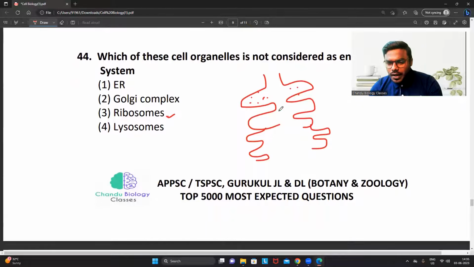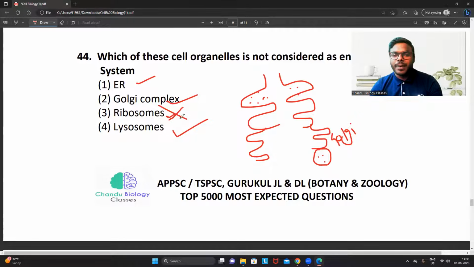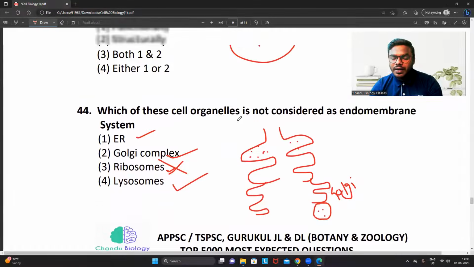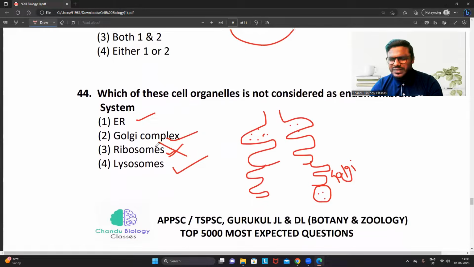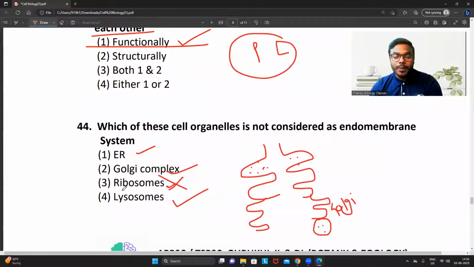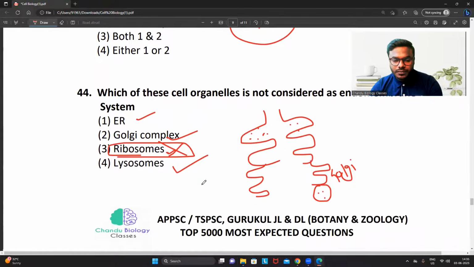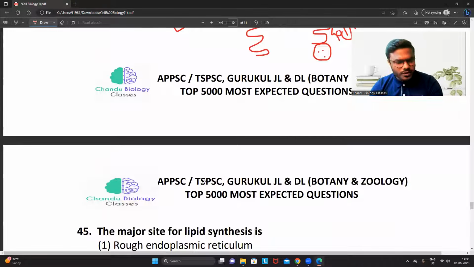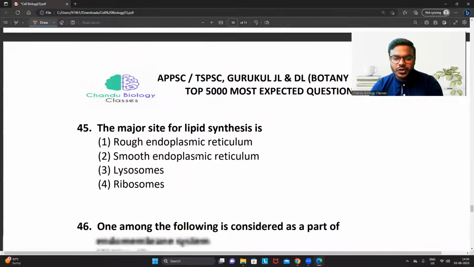And you know, right? Whatever proteins are synthesized finally move to the lysosome only with the help of the Golgi complex. So friends, ER, Golgi complex, RER, SER, Golgi complex, lysosomes are associated, but not the ribosome. Ribosomes are not asked here as an integral part; the question is which is not the part of the endomembrane system, which is the ribosome. You know, right? Ribosomes do not have any membranous structures also.